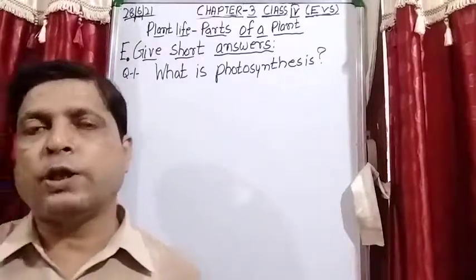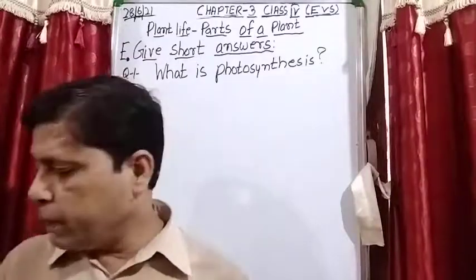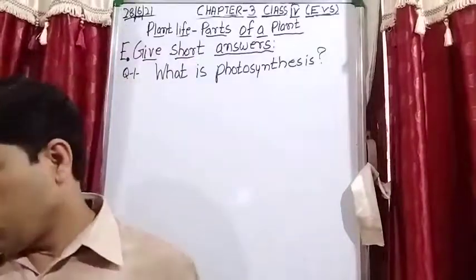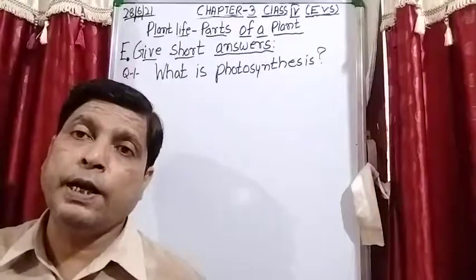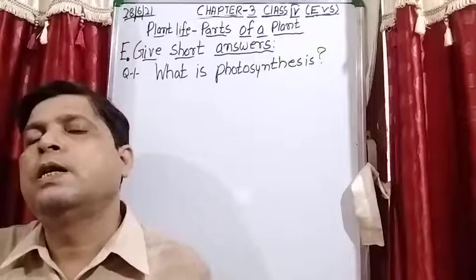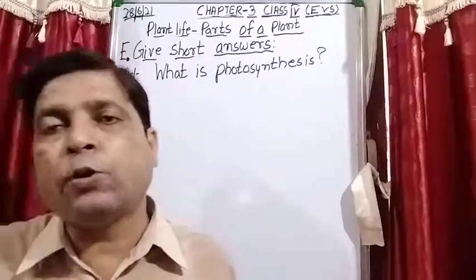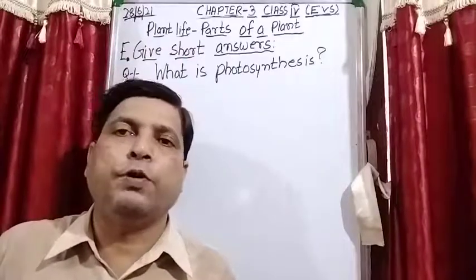So what is photosynthesis? Photosynthesis is a process in which leaves prepare their own food using carbon dioxide and water in the presence of sunlight and chlorophyll.